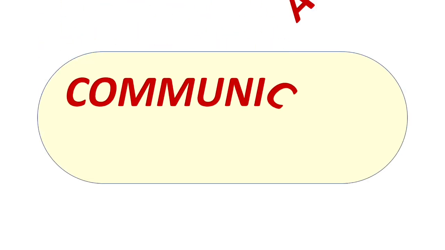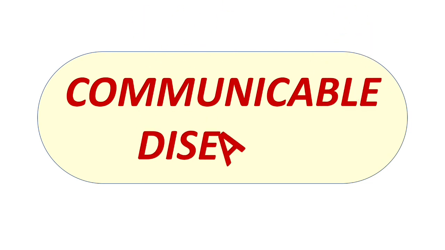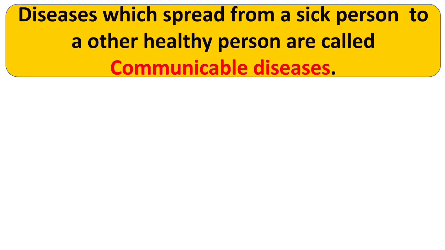So, the diseases that we learned were non-communicable diseases. Now we will learn about communicable diseases. So, what are communicable diseases?